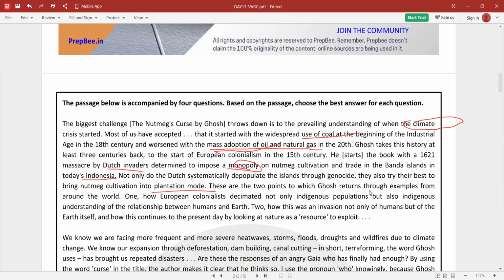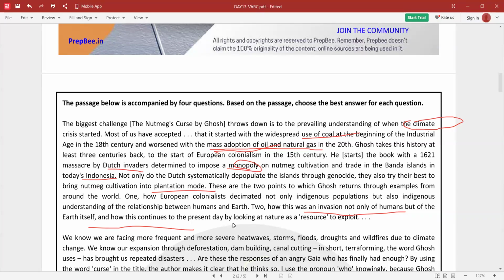These are the 2 points to which Ghosh returns through examples from around the world. One, how European colonialists decimated not only indigenous populations, but also indigenous understanding of the relationship between humans and earth. Two, how this was an invasion of not only humans, but of the earth itself, and how this continues to the present day, looking at nature as a resource to exploit. So the book's central arguments are reinforced with multiple examples worldwide.